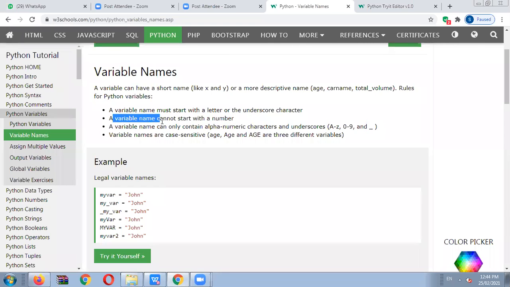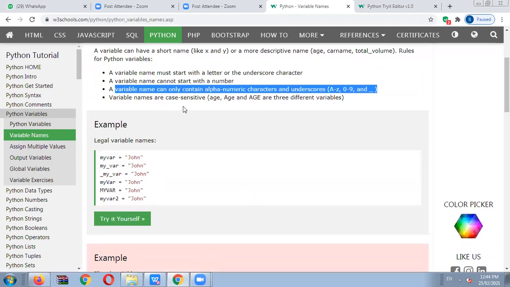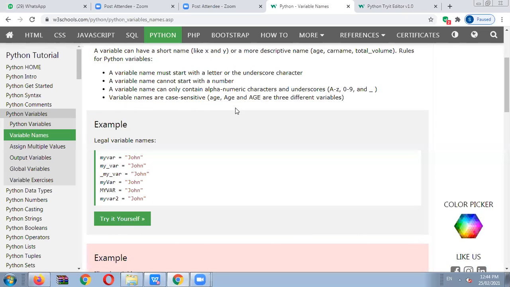After that, a variable name cannot start with a number. A variable name can only contain alphanumeric characters and the underscore sign: A to Z, capital A to Z, 0 to 9, and underscore is the valid variable declaration. But spaces will not be allowed. Then, variable names are case sensitive: age, Age and AGE are three different variables in Python programming.